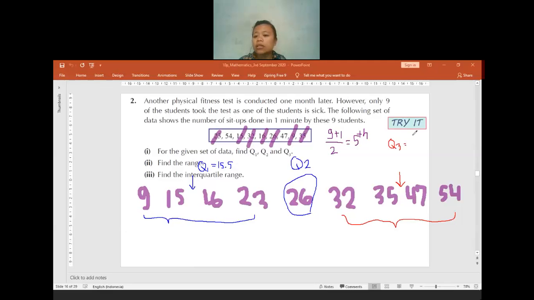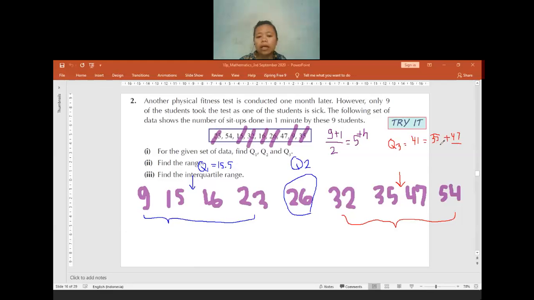How many? 41. Is there anyone who is confused about how to get 41? It's always the data next to each other: 35 plus 47 divided by 2. Is there anyone having any question? No? Okay.